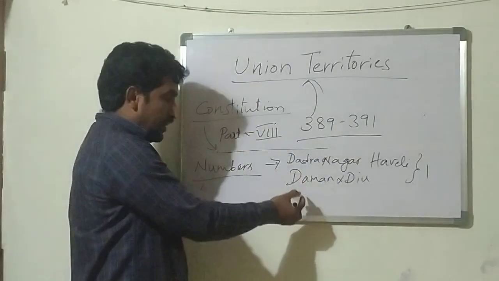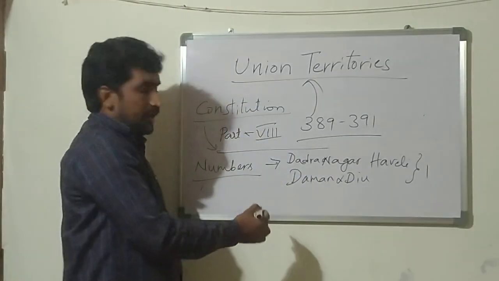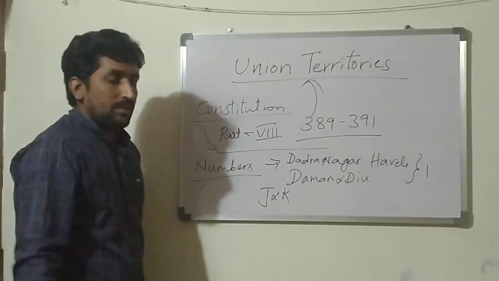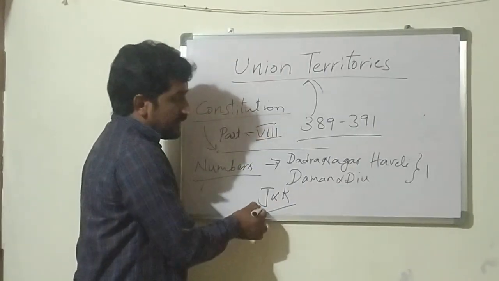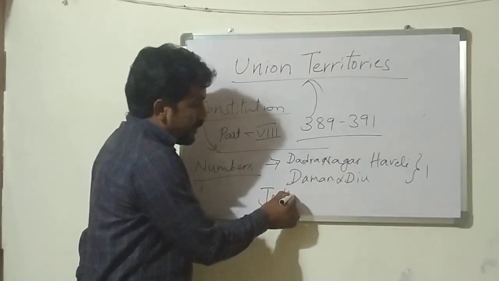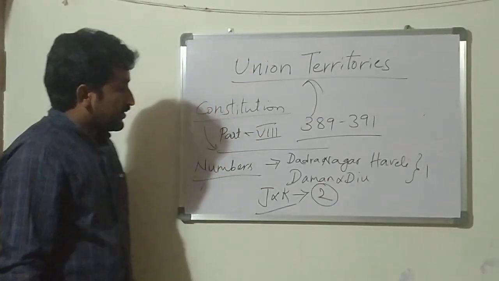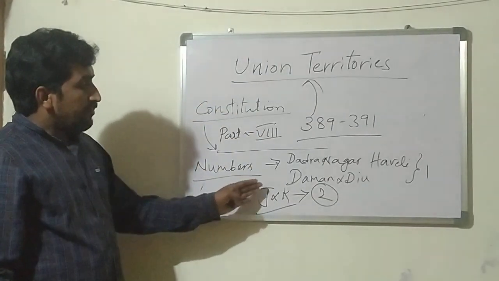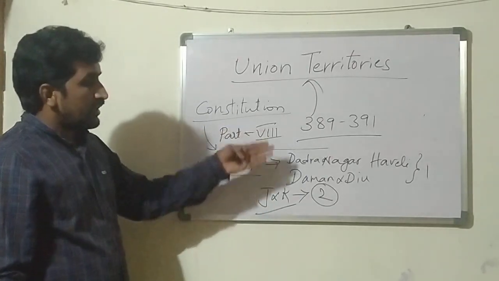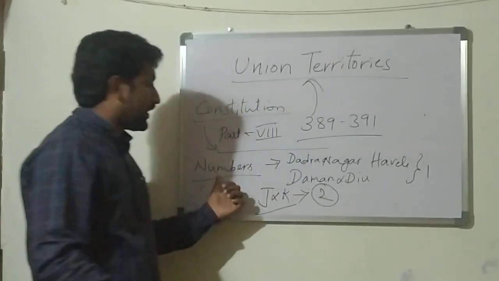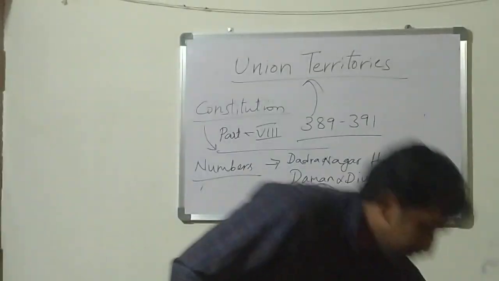Apart from this, till now we were having Jammu Kashmir as a separate, particular specified state. Now it became 2 union territories. Okay, so this number has changed from 8 to 9. So what are these union territories? We will discuss. Okay.